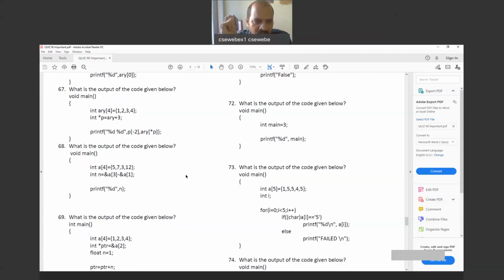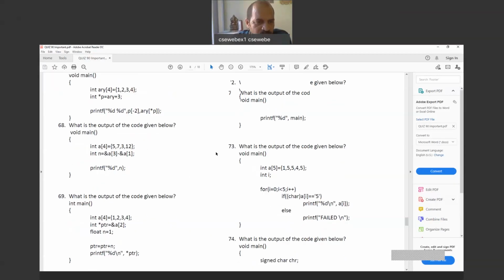Okay. So now the address of A of 3 is 20,006, no doubt. Minus the address of A of 1, 20,002, will result in 4 divided by the data type. So the data type integer equals 2. So 4 by 2 is 2. So 2 will be the value of n. Output will be 2.